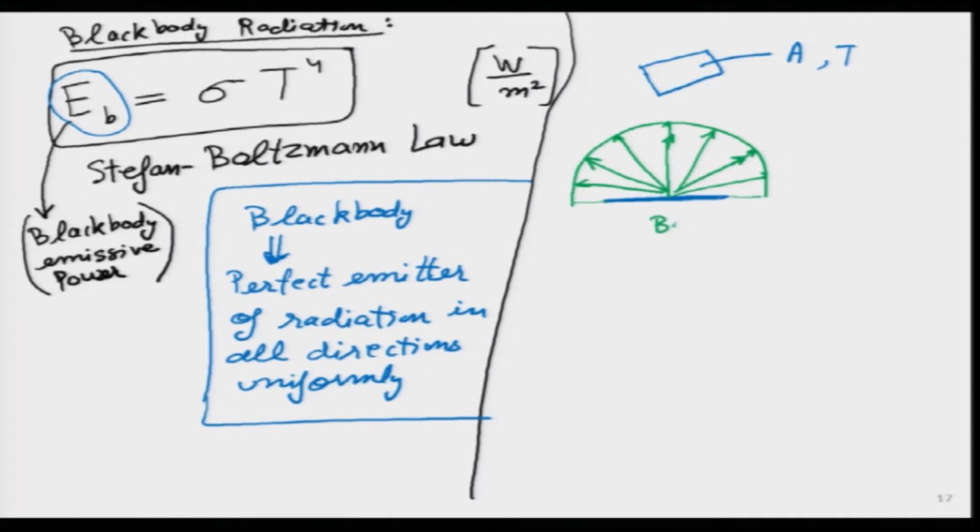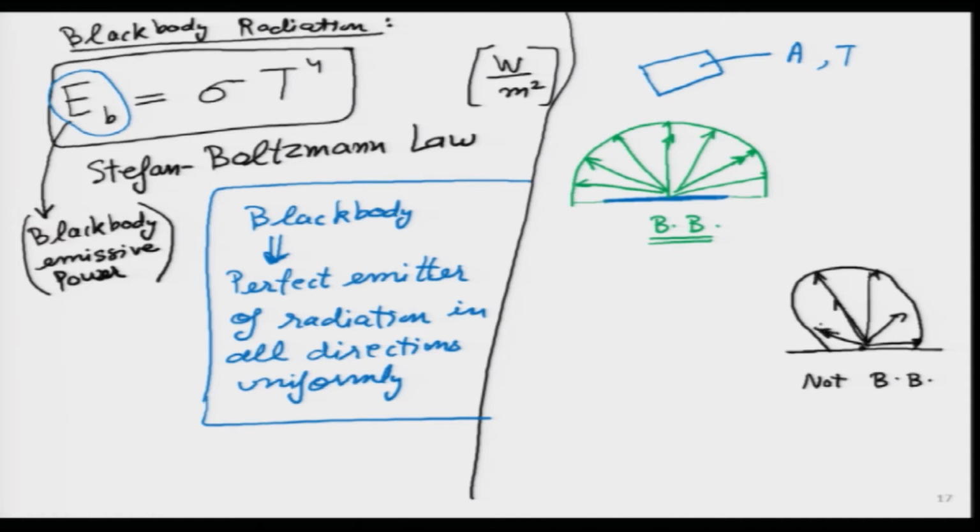Then I will know that this is a black body. Just to understand this concept a little more clearly, if there is some surface which is not a black body, what will this surface behave like? Here it will not be emitting uniformly in all directions, which means it could be emitting like this, a little bit here, a little bit there, and in this direction a little different. So it is not going to be a semicircle, it can be a weird shape like this, a little more here, a little less here. And this we will say is not a black body because it is not emitting uniformly.